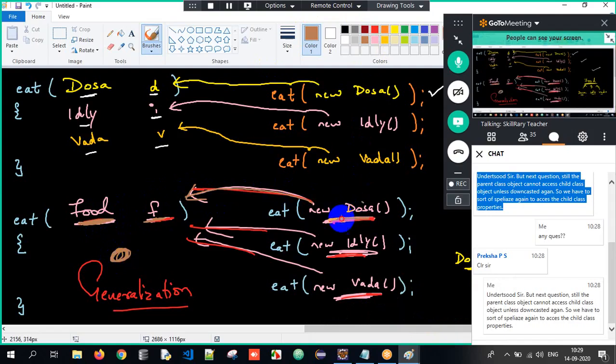So this is upcasting, right? Dosa object got stored into food. That is upcasting. But once I have upcasted, only superclass properties are accessible. Later I need to downcast, specialize. That is my next topic. I'll be doing it tomorrow, because once we downcast, we come across an exception called ClassCastException. We need to avoid it. That's the reason.